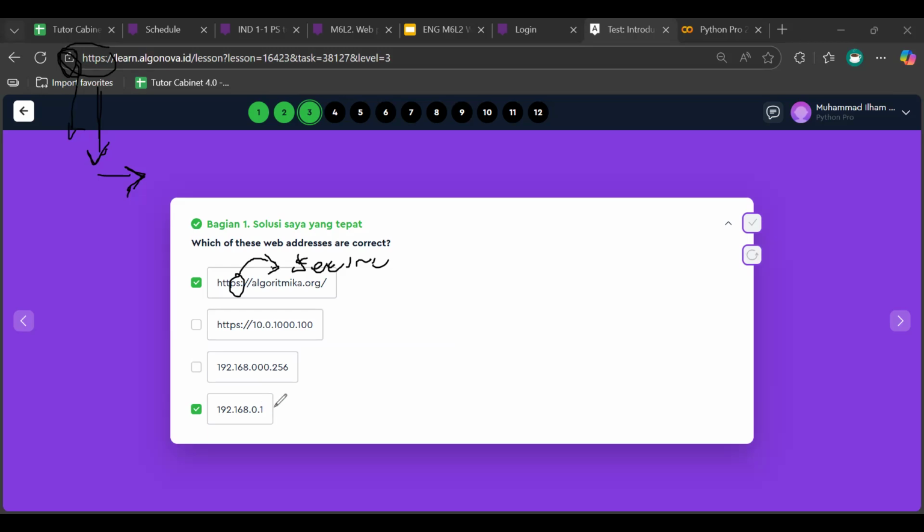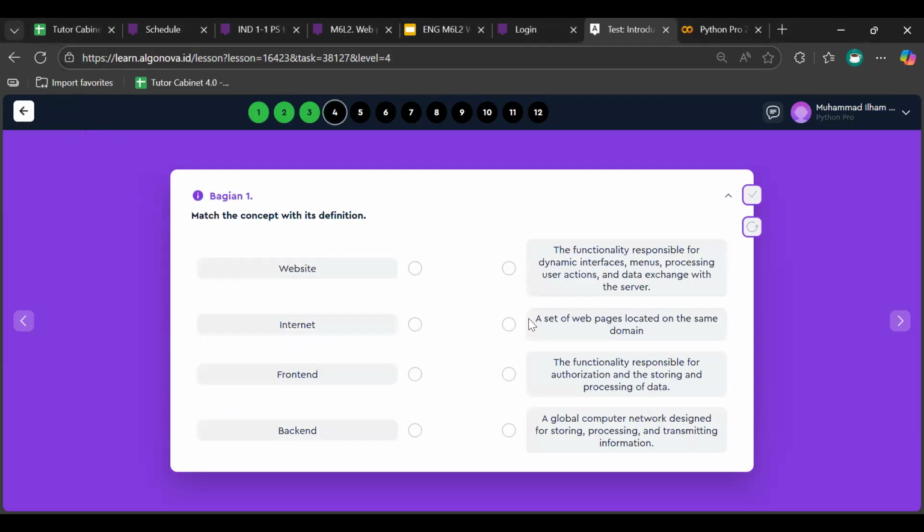It basically starts from 192 and so on. You can see it on your Wi-Fi when you open your device. We can see your IP address there. Okay, so we have two correct answers for this one. So now let's go on.